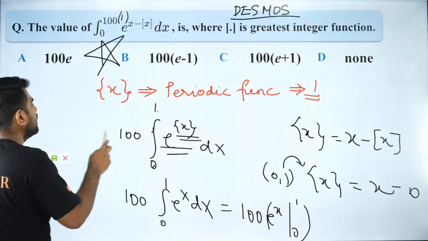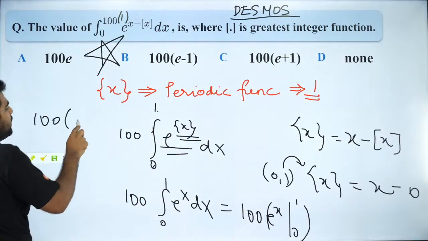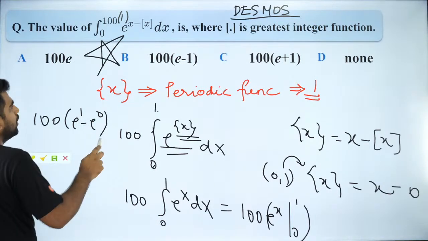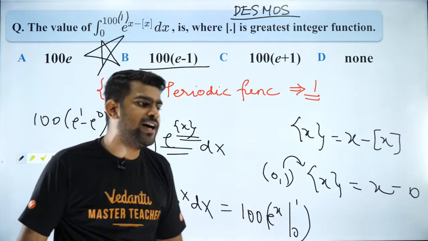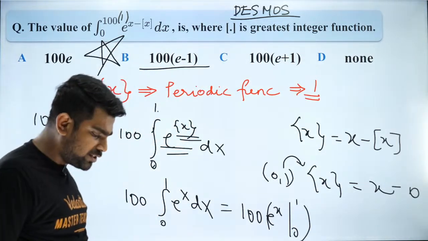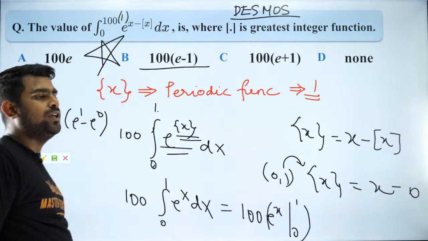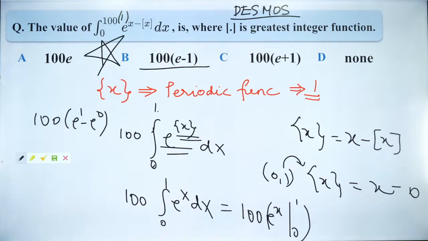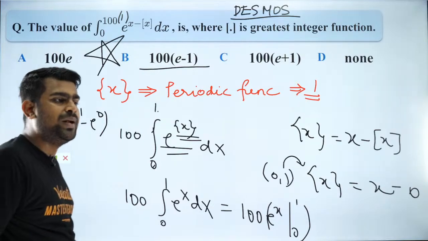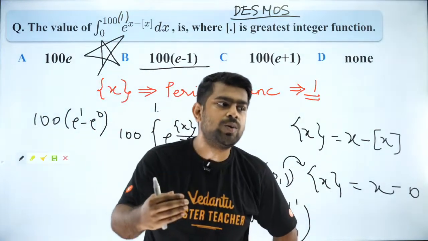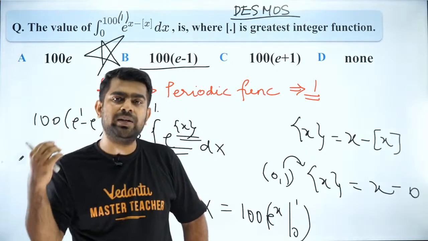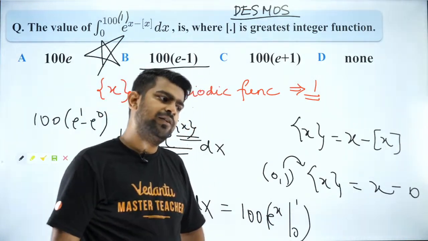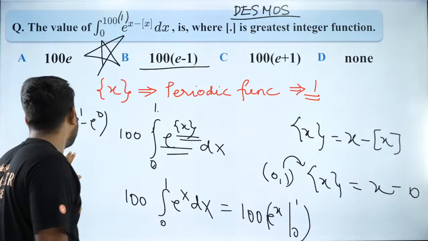So what is the answer? It is going to be 100 times e to the power 1 minus e to the power 0, which will be 100 times (e minus 1). I hope you guys are all clear. Very good, Kiran. That is the spirit. So shall we move forward to the next one? Are you guys clear with it? Everybody? If anybody has a doubt, anybody has a question to ask, feel free to do so right now because then we will be moving on. Very good, very good. Great job.